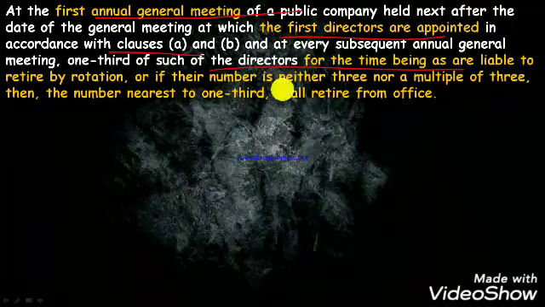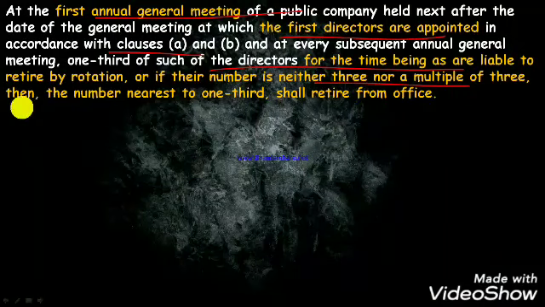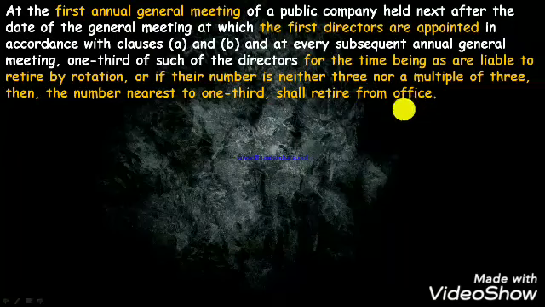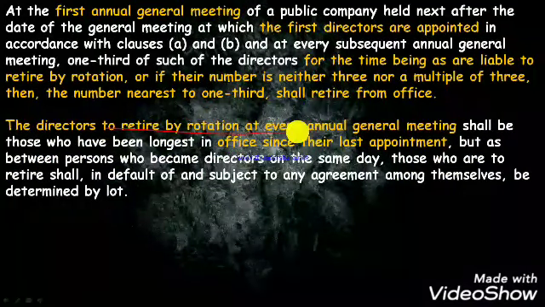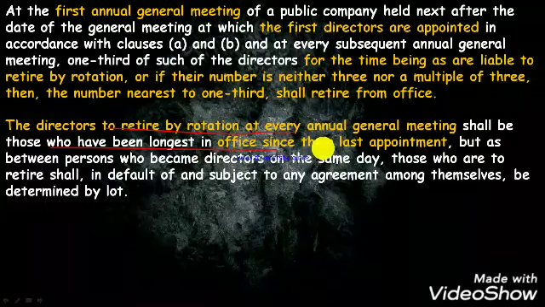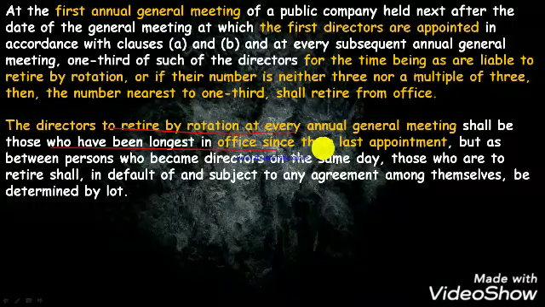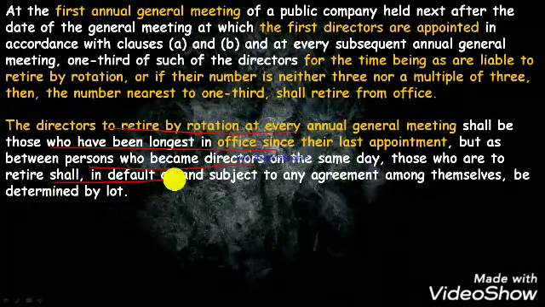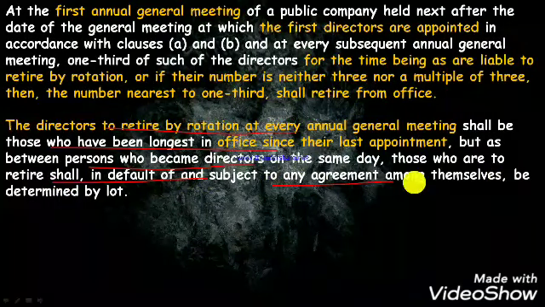I already told you. Or if their number is neither 3 nor a multiple of 3, then the number nearest to 1/3 shall retire from the office every year. Okay, the directors to retire by rotation at every general meeting shall be those who have been longest in office, means those whose appointment was the earliest, means they are very old. Okay, between persons who became directors on the same day, those who are to retire shall, in default of and subject to any agreement among themselves, be determined by lot.